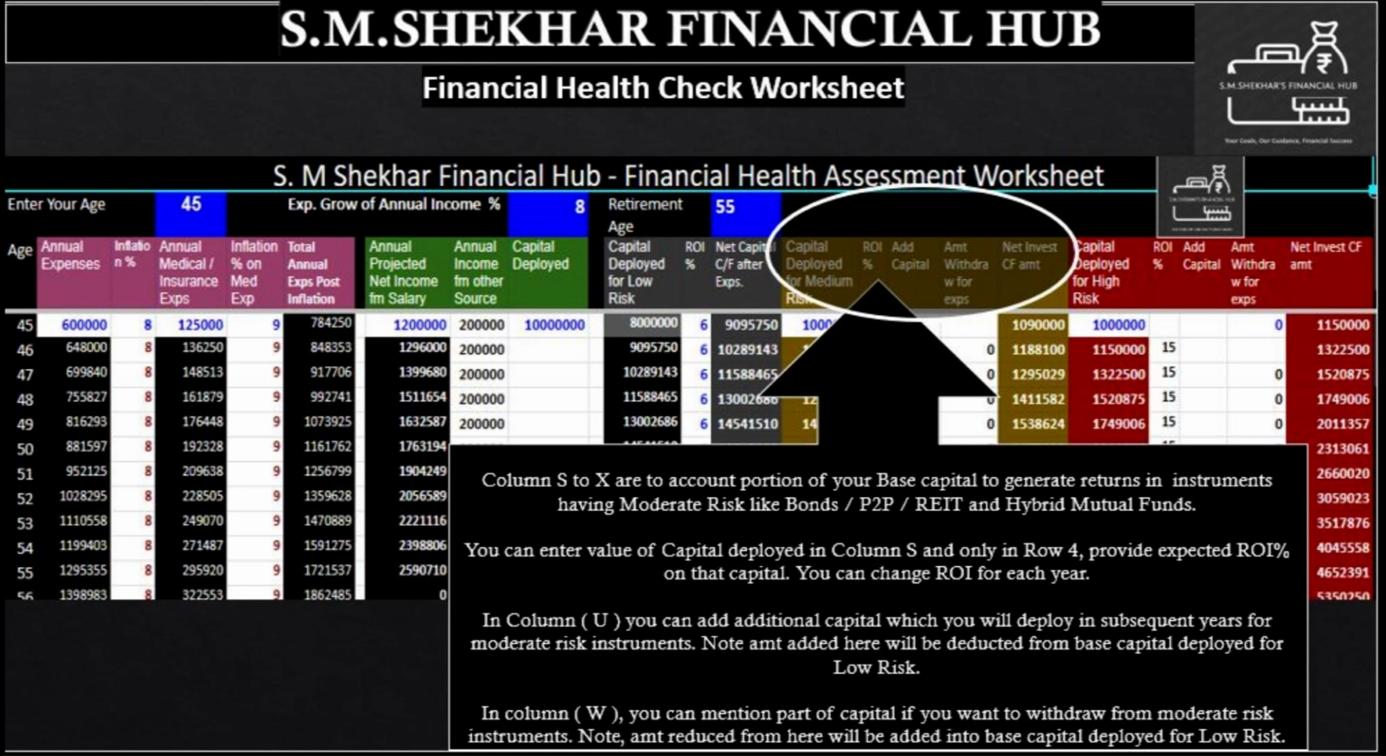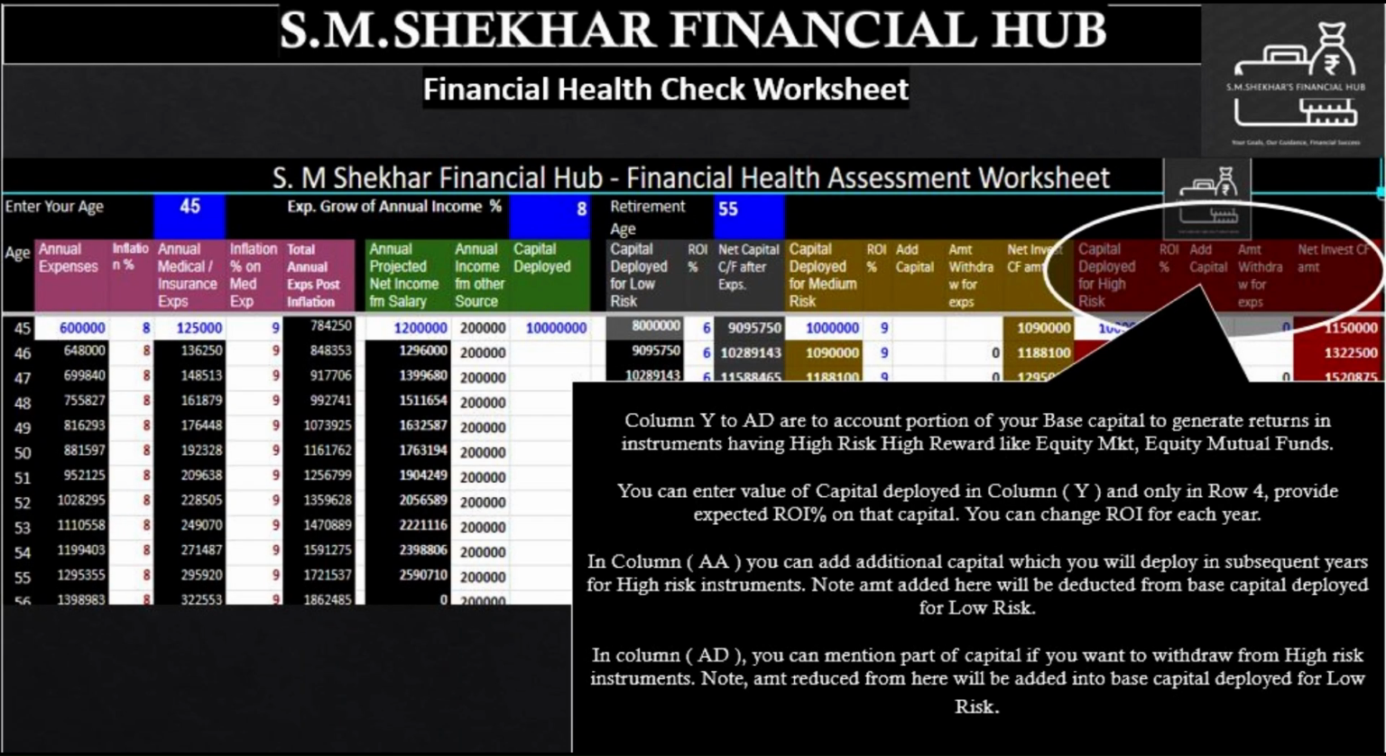In column U, you can add additional capital which you can deploy in subsequent years for moderate risk instruments. Note the amount added here will be deducted from base capital deployed for low risk. In column W, you can mention the part of capital you want to withdraw from moderate risk instruments. Note, the amount reduced from here will be added into base capital deployed for low risk.